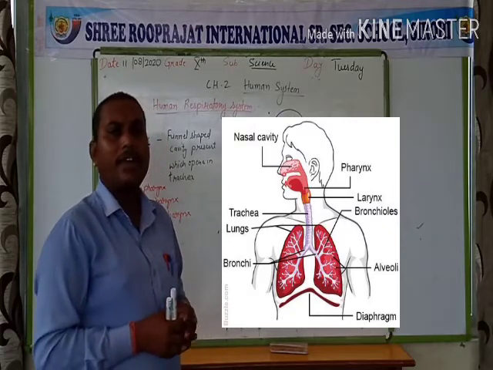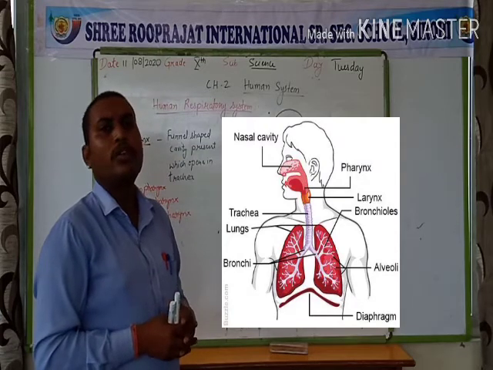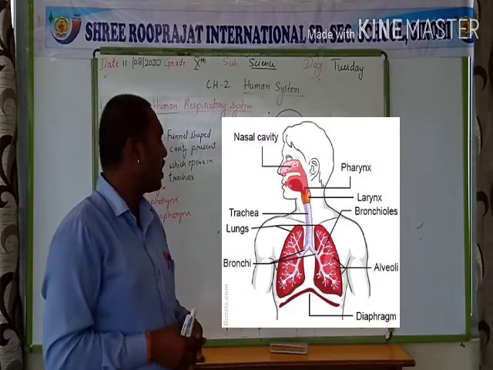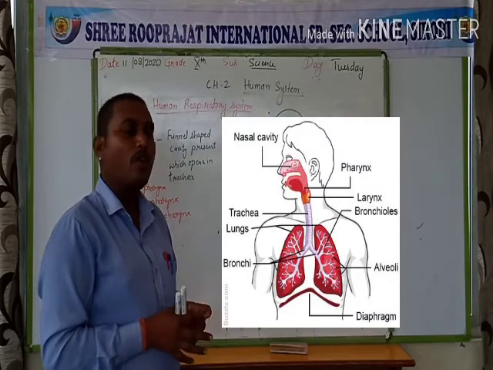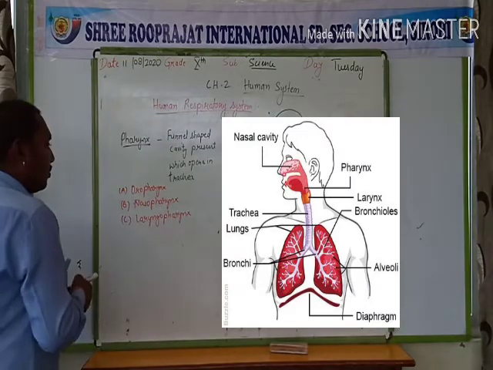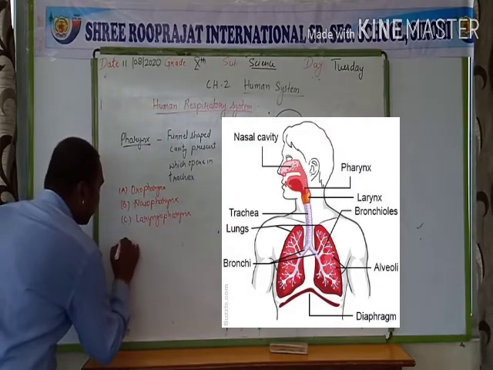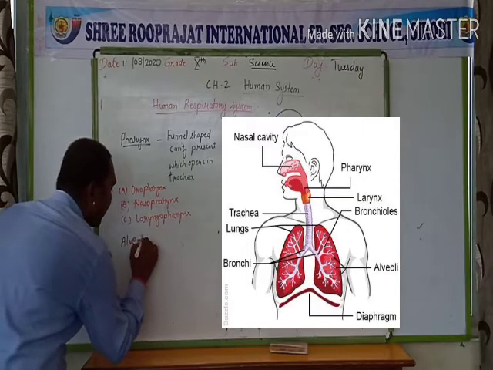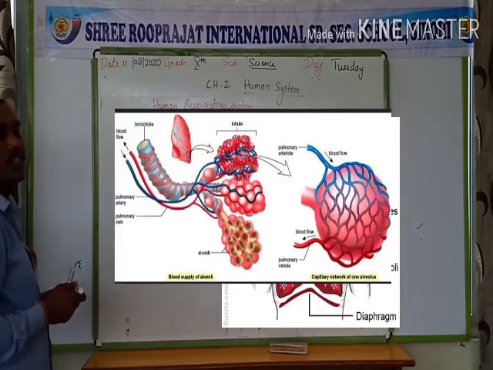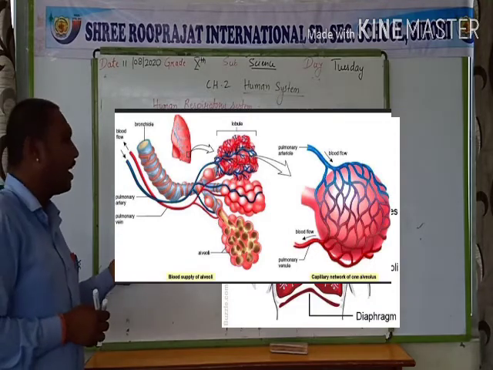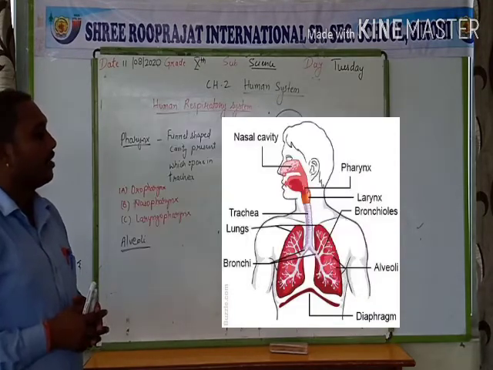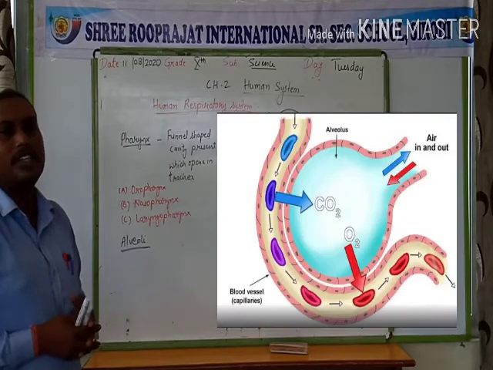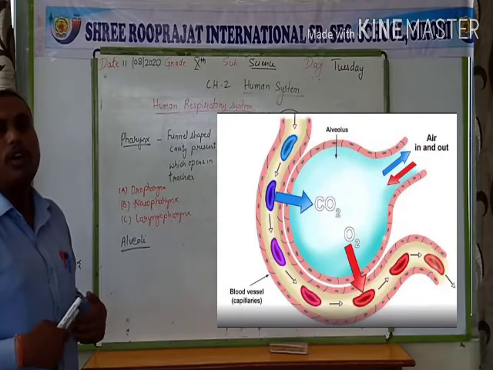The bronchi, when they enter the lungs, break down into many branches, and these branches are known as bronchioles. Each bronchiole ends with a sac-like structure known as alveoli. Here the actual exchange of gases takes place in the alveoli. And there is a diaphragm region, a muscular region present below the lungs.